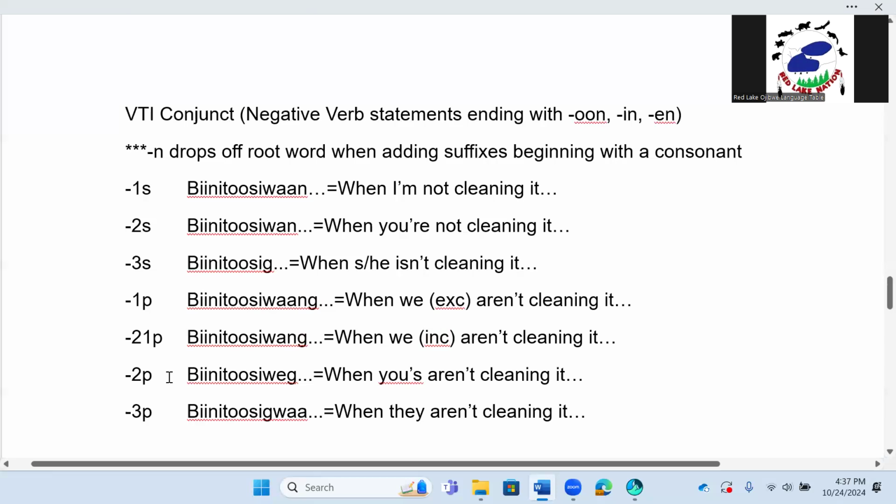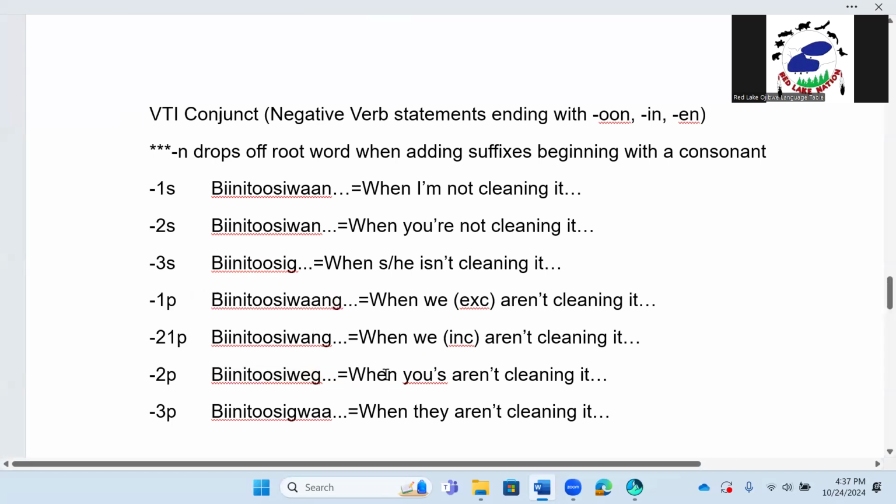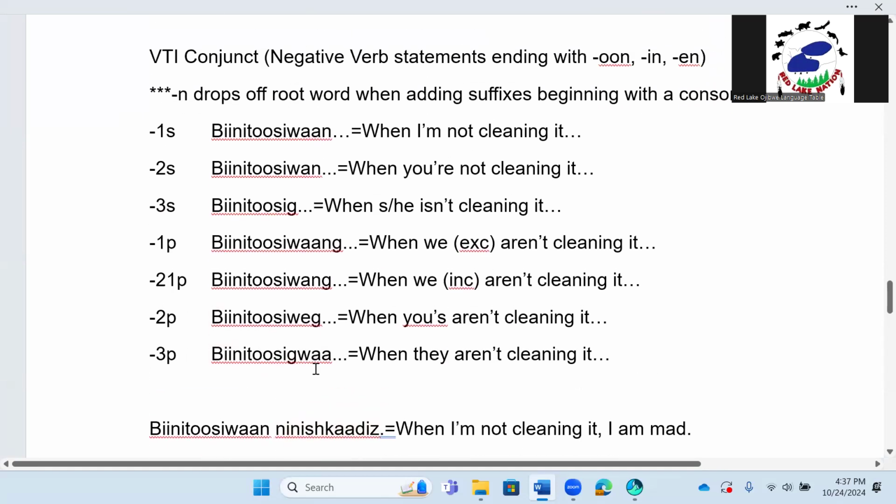Negative 2p being a 2 siwig. When yous aren't cleaning it, being a 2 siwig. And our final conjunct word here is negative 3p, being a tu sigwa. When they aren't cleaning it, dot, dot, dot. And then we need an independent statement to go in conjunction with that, being a tu sigwa.